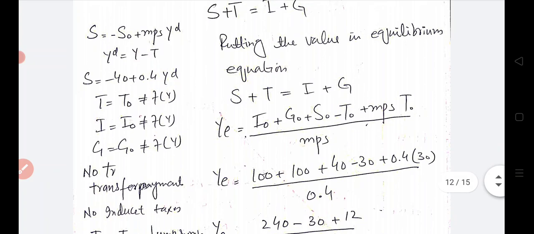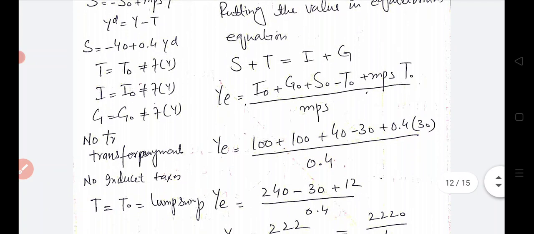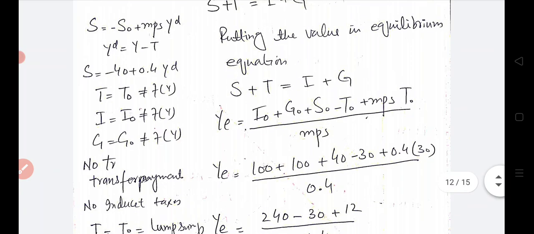Here I is equal to I naught is equal to 100, G is equal to G naught is equal to 100, and T is equal to T naught is equal to 30. The same numerical example previously taken. And there are no transfer payments, no induced taxes, and taxes are lump sum.